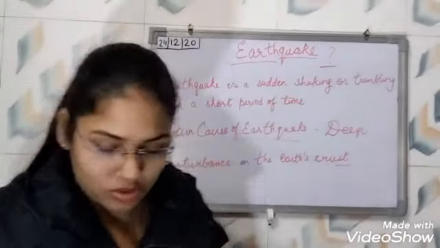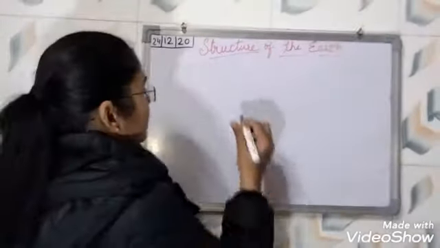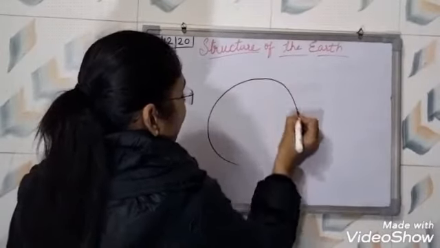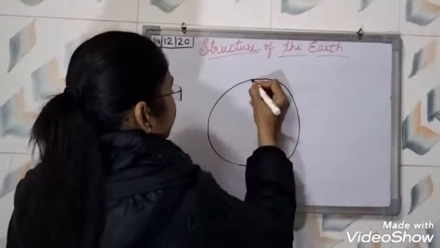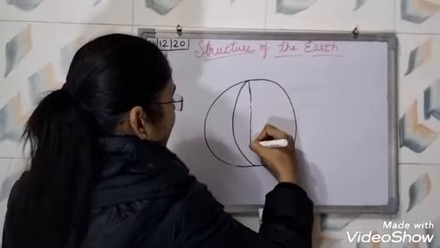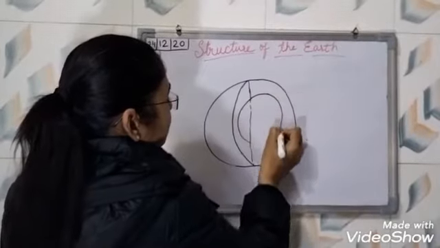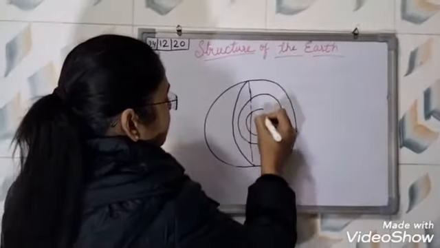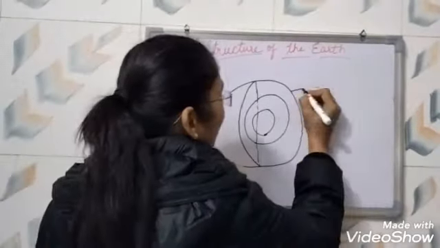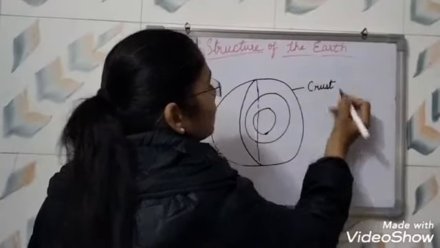Coming to the structure of Earth, the outermost layer is called the crust, right?